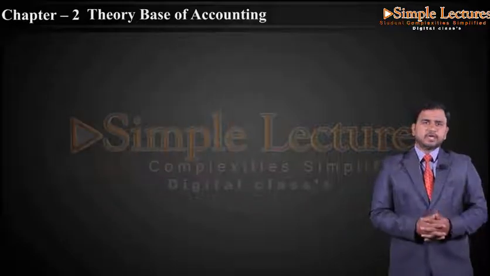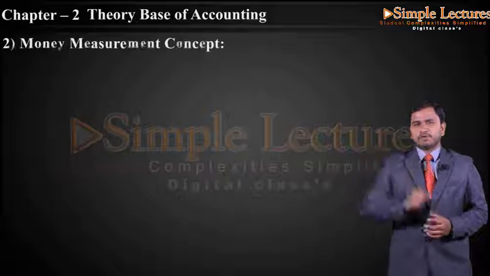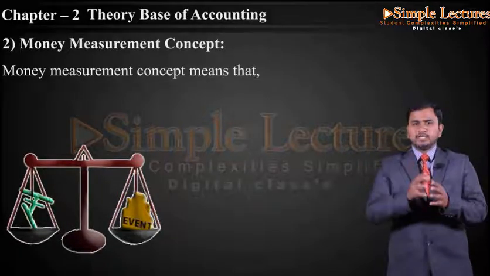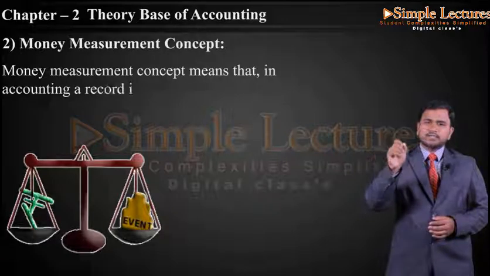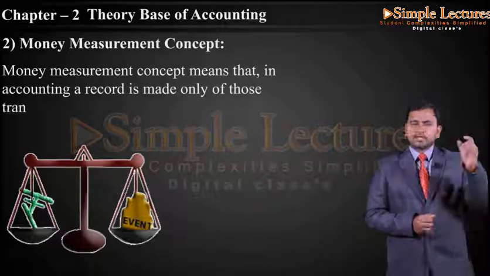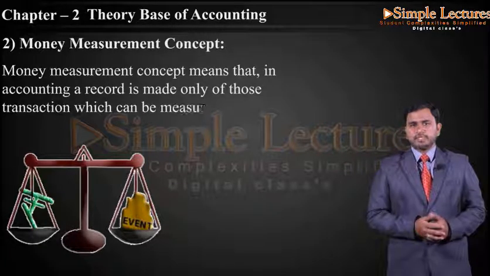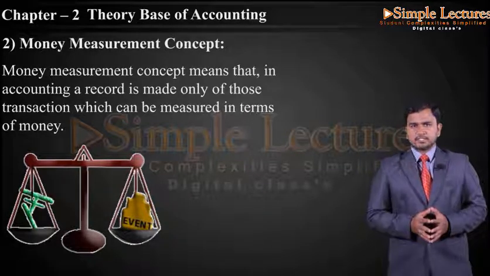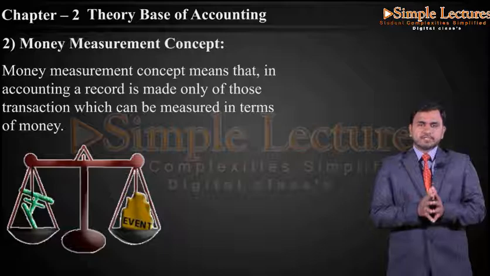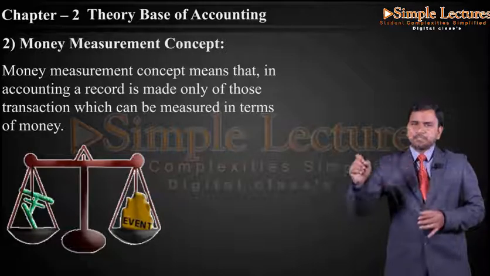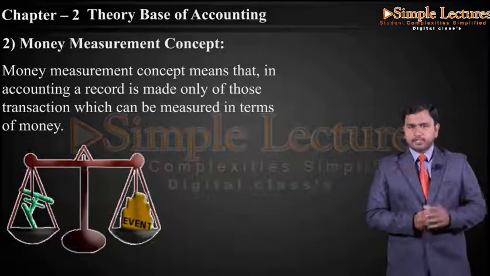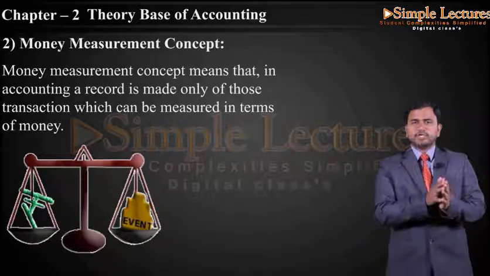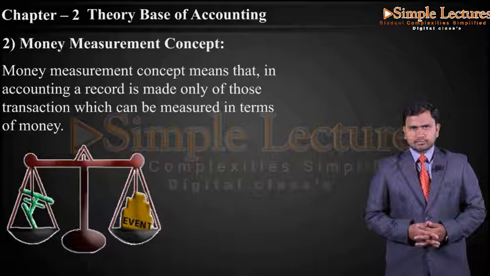The second thing we have is the money measurement concept. Coming to the money measurement concept, it means that in accounting a record is made only of those transactions which can be measured in terms of money. So coming to the business organization, we are going to record the transactions which are measurable in terms of money. The transactions which are not measurable in terms of money, we cannot record in the books of accounts.